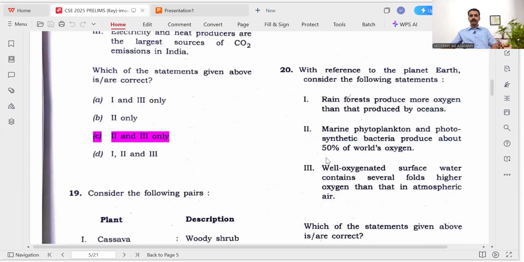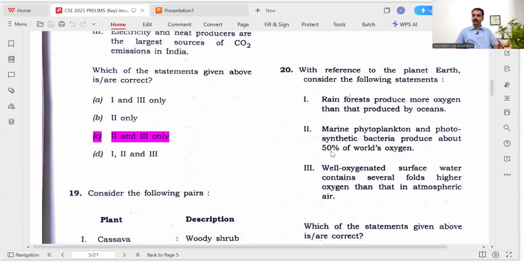Okay. Then, rainforest produce more oxygen than that produced by oceans. Marine phytoplankton and photosynthetic bacteria produce about 50% of the world's oxygen. Well oxygenated surface water contains several folds higher oxygen than that in the atmospheric air. So we know that the proportion of the area of the rainforest, if we compare this with the species found in the continental shelf of the ocean, that is very, very small. Okay, so statement 1 is wrong.